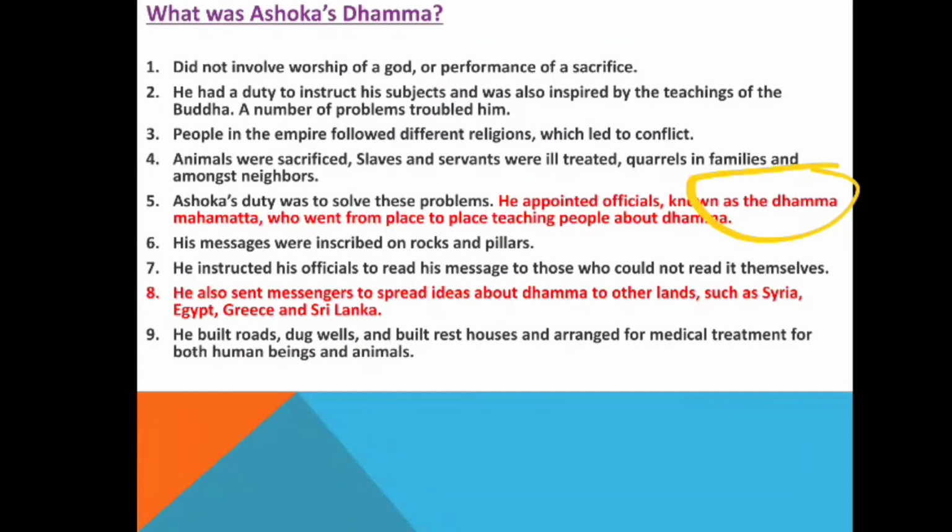His messages were inscribed on the rocks and pillars. He instructed his officials, whom he appointed as Dhamma Mahamata, to read his message to those who could not read it themselves. He also sent messengers to spread ideas about dhamma to other lands, such as Syria, Egypt, Greece and Sri Lanka at that time.